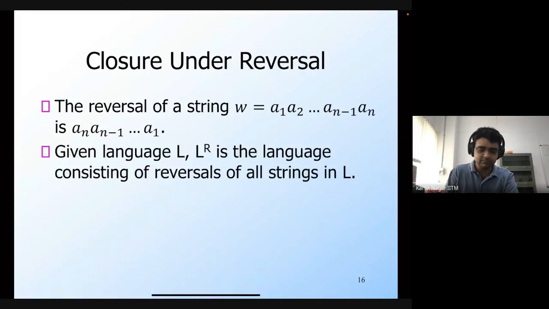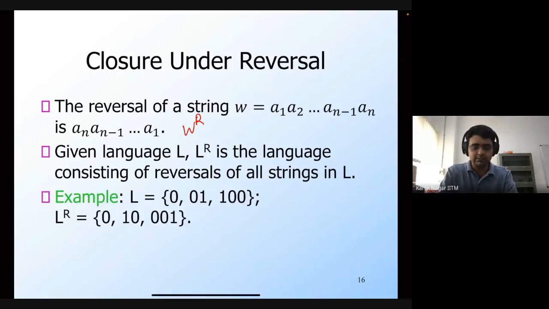Okay. So if you're given a language L, we use the notation WR to denote the reversal of a particular string, and for a language L, we use the notation LR, which is basically the language which consists of reversals of all strings in L. So you take every string in L, you compute its reverse, and the language that you get is going to be LR.